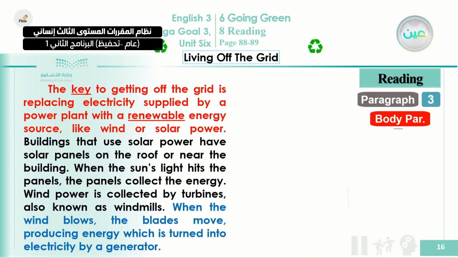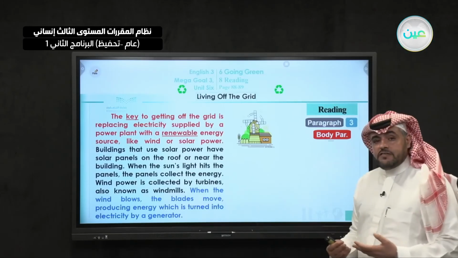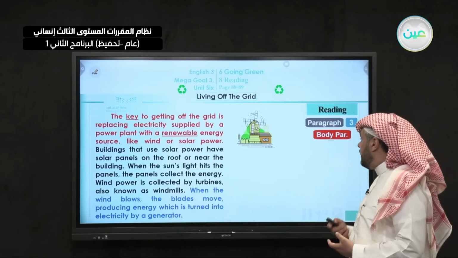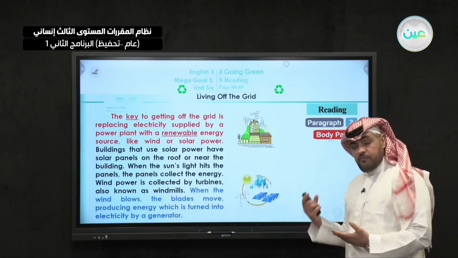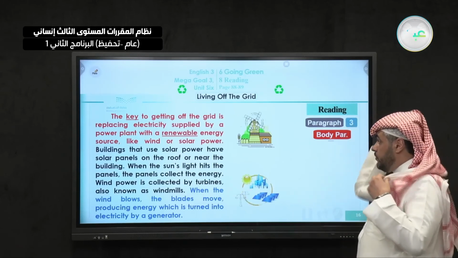Now in paragraph number 3 here, which is a body paragraph, we're talking about 2 alternatives for electricity, that is wind and sun. Can we generate electricity from the sun and wind? Yes, we can, and you can find information about that in this paragraph when you read it and listen to it.